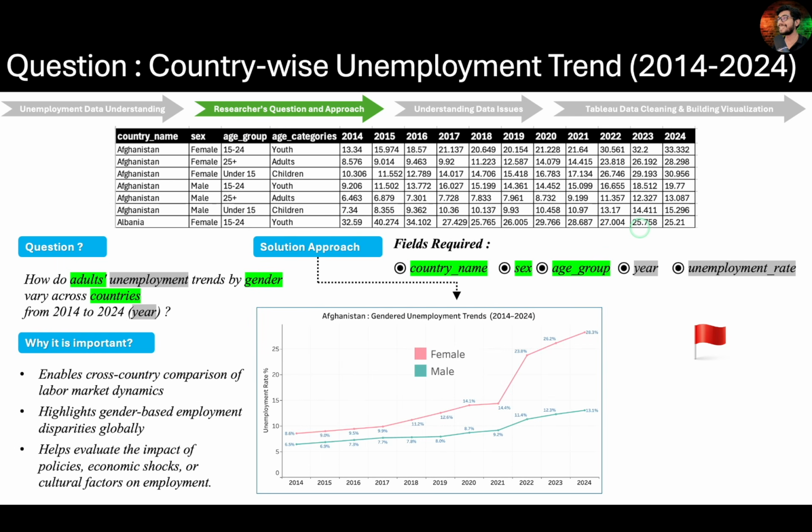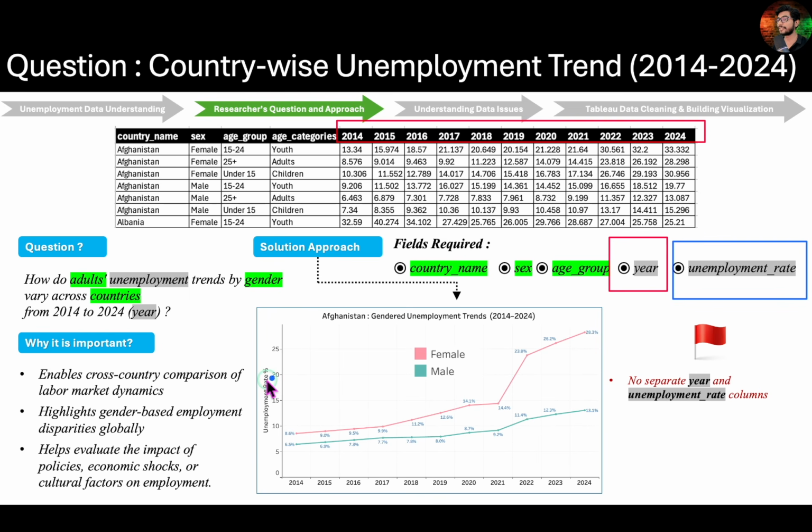But do you notice any red flags in the dataset? Earlier, I asked you to place the year field on the x-axis. Do we actually have a dedicated year field in the dataset? No, right? Likewise, we place the unemployment rate field on the y-axis. Does the dataset contain a separate field for unemployment rate? The answer is again a no. So do you see the issue now? This is one of the fundamental problems with this dataset.